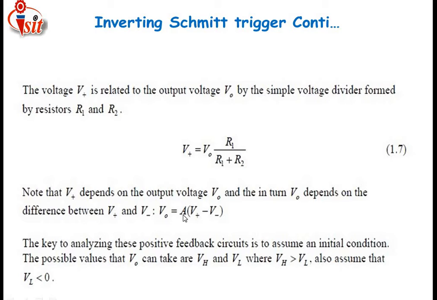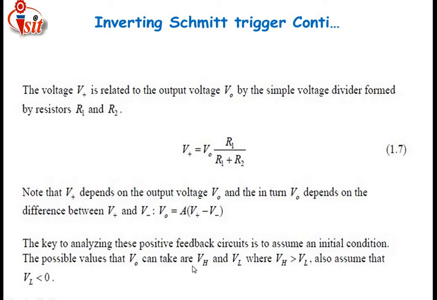Gain is represented by the letter A, and the differential input voltage is the difference between the inputs applied to both terminals of the op-amp. For taking the difference, we always consider the input applied to the non-inverting terminal of the op-amp as the first term, and the inverting terminal is taken as the second term.